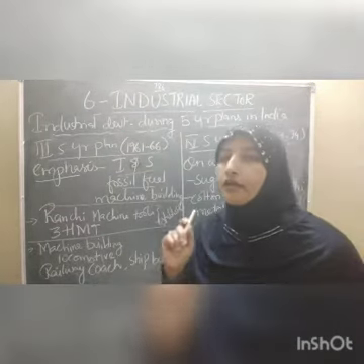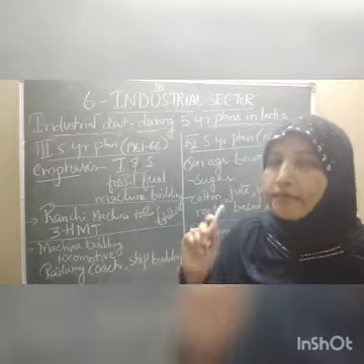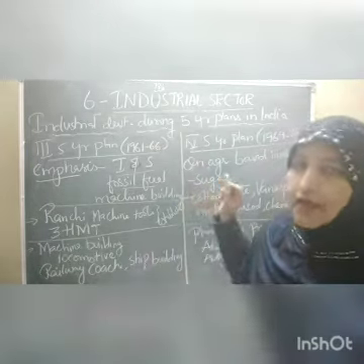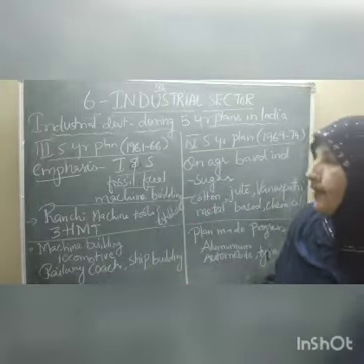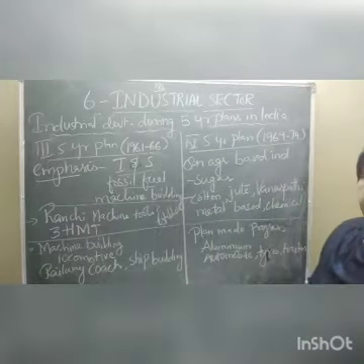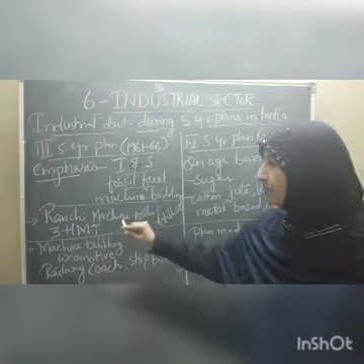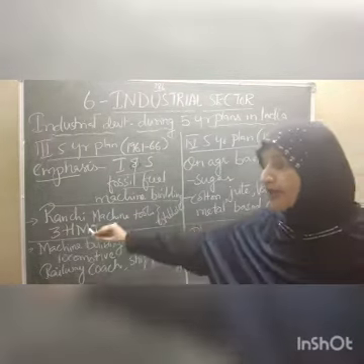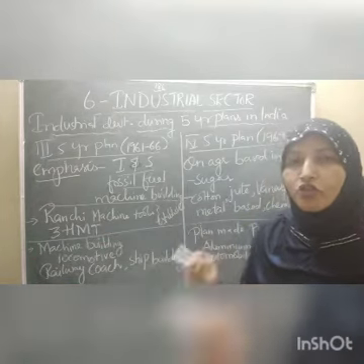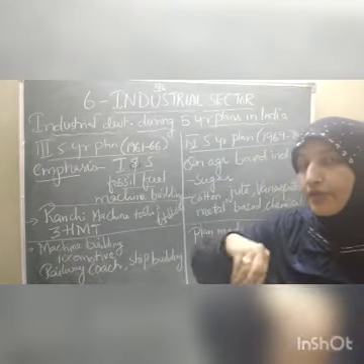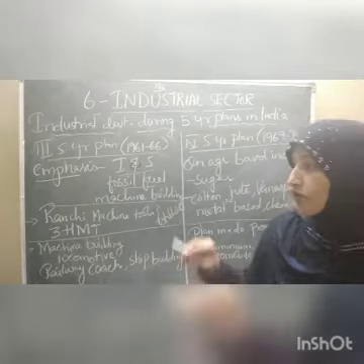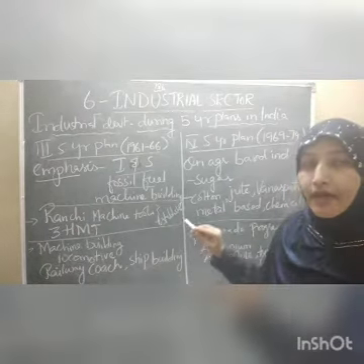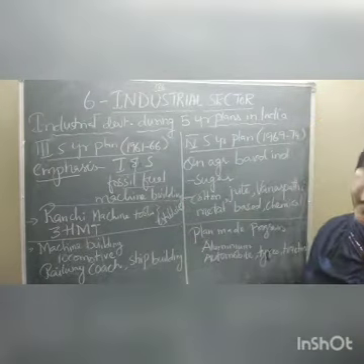So in the third 5-year planning period, importance was given to iron and steel, followed by fossil fuels and machine building. During this period, the Ranchi machine tools plant was established, and with this, 3 HMT, Hindustan Machine Tools, industries were also established. HMT watches were very famous once upon a time, children.